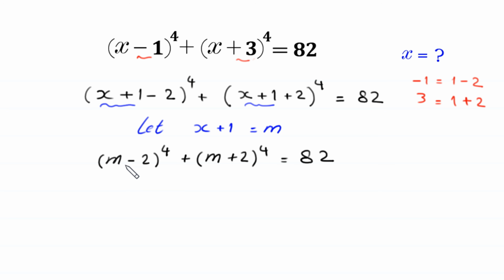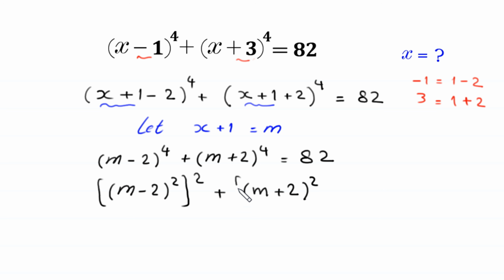Now this (m − 2)^4 can be written as ((m − 2)^2)^2, plus this (m + 2)^4 can be written as ((m + 2)^2)^2, is equal to 82.